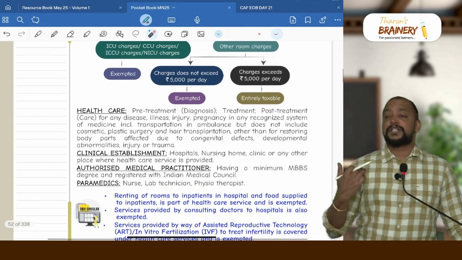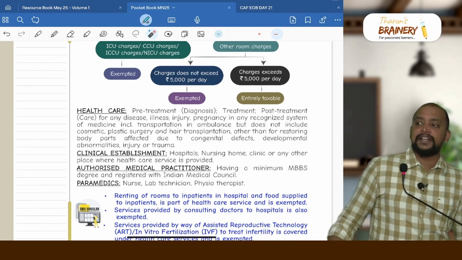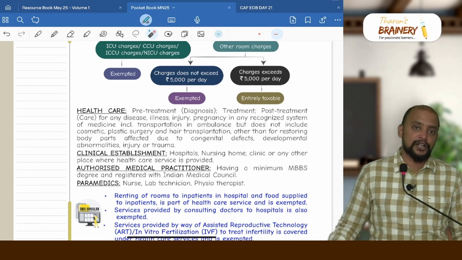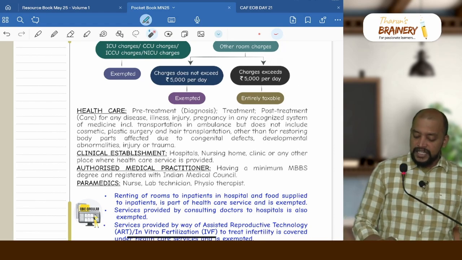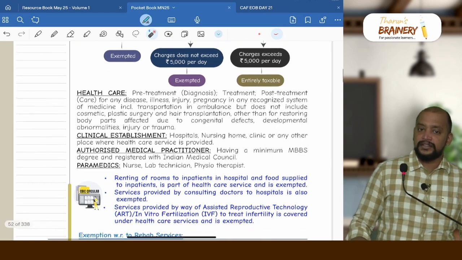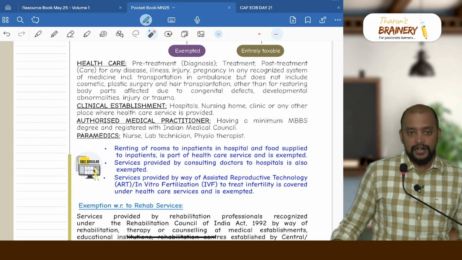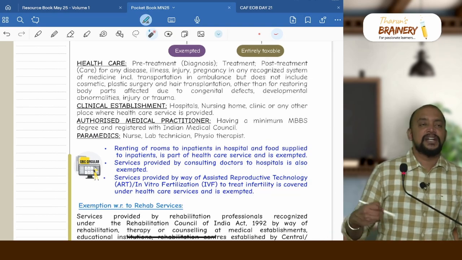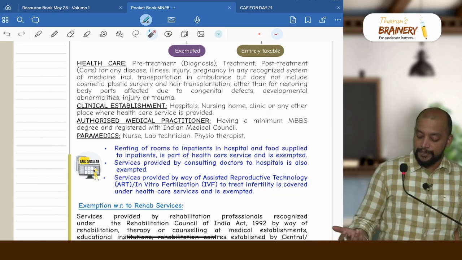What is a clinical establishment? Any place where the healthcare service is provided is known as clinical establishment. That can be a super specialty hospital, multi specialty hospital, or a clinic, any place. And then authorized medical practitioner. Authorized medical practitioner means any person with minimum MBBS degree and registered with the Indian Medical Council. Then paramedics. Paramedics means those who assist the doctors, like nurse, lab technician, physiotherapist, etc.